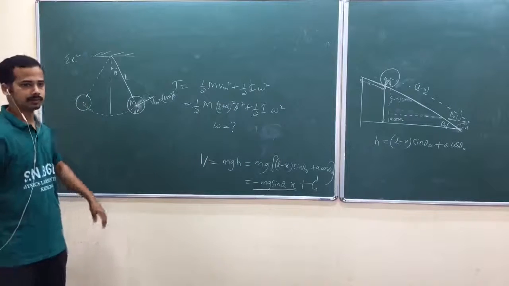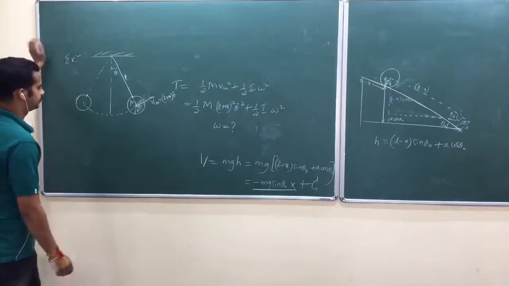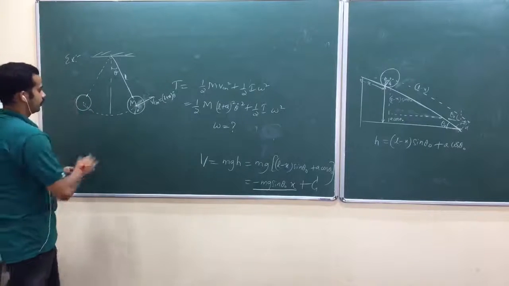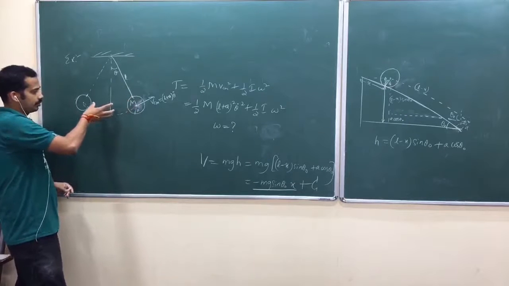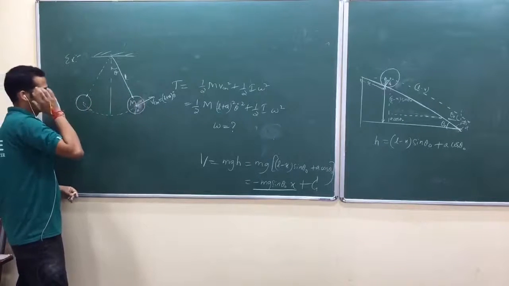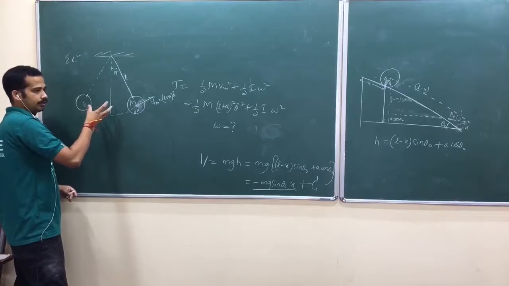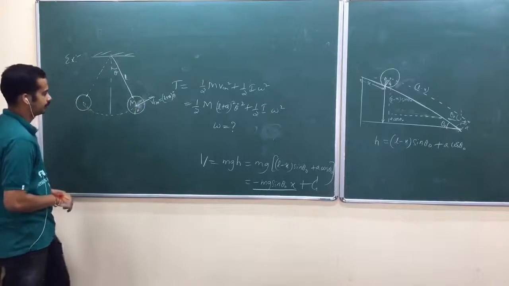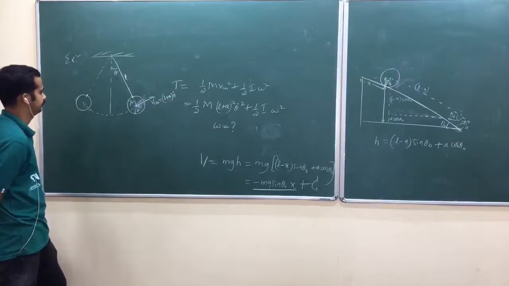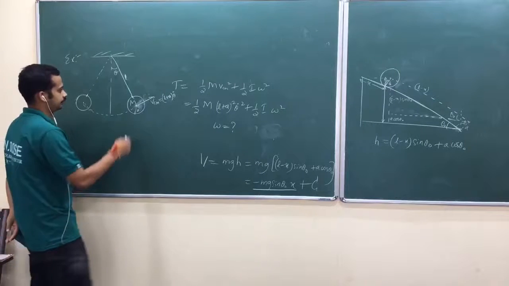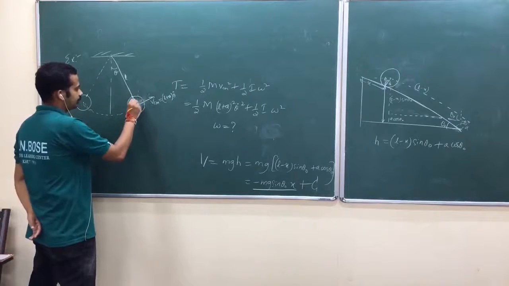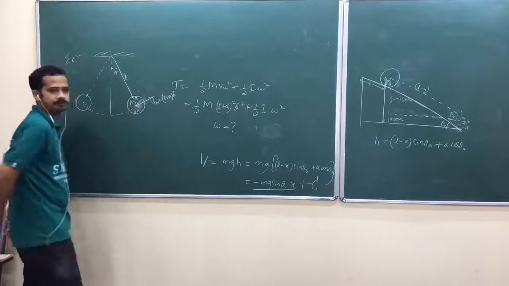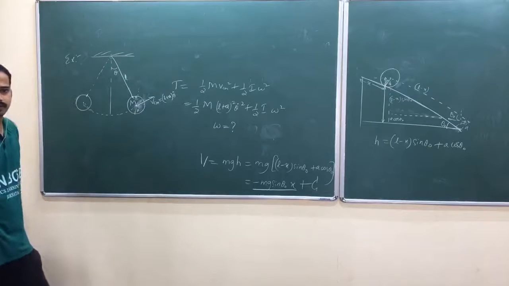How do I show? It was here and it moved like this. Because this angle is theta, am I right? This angle is theta.